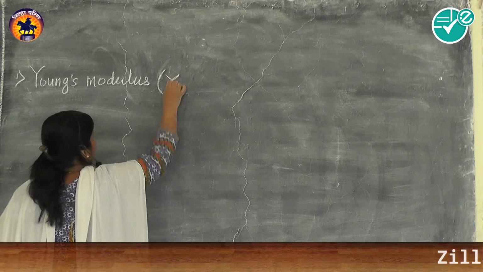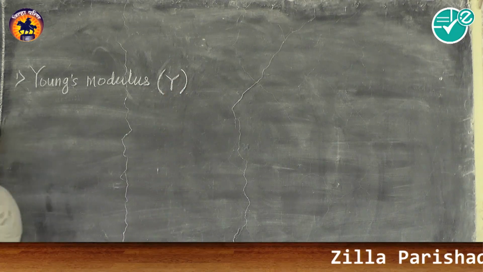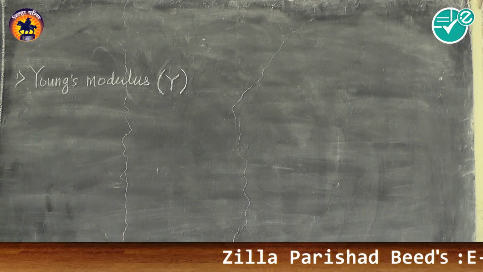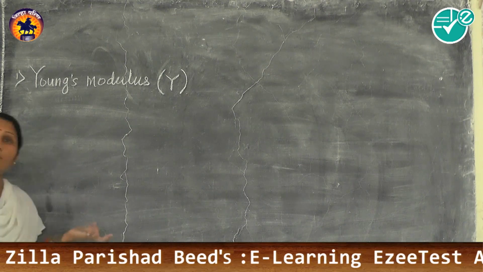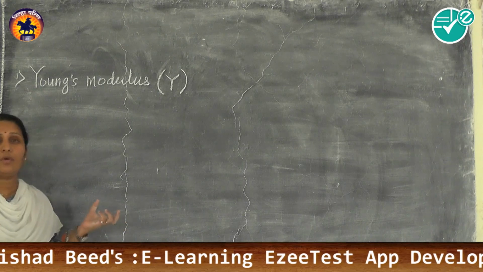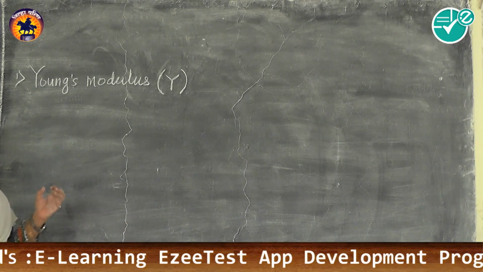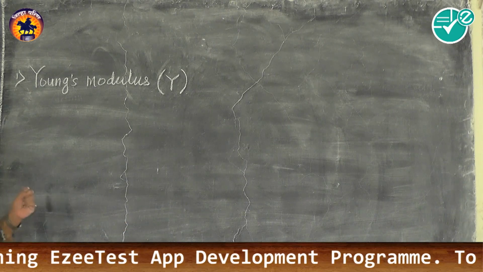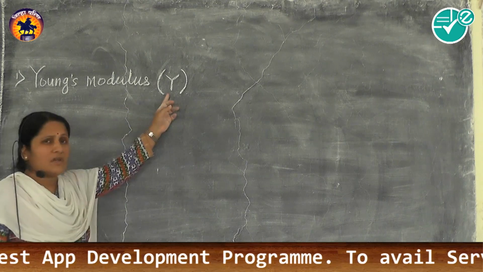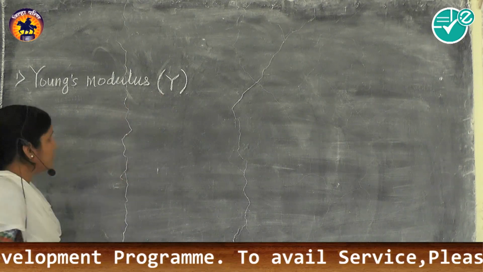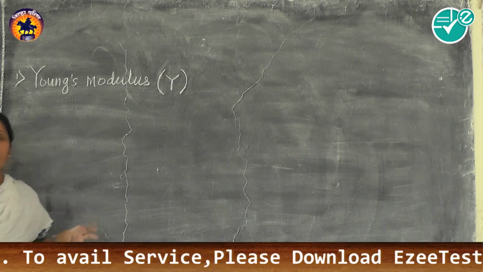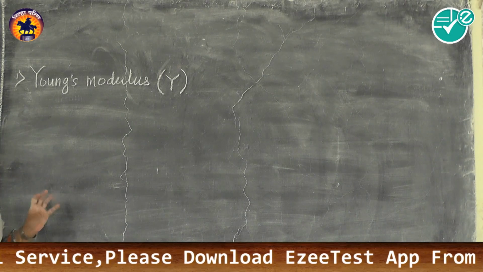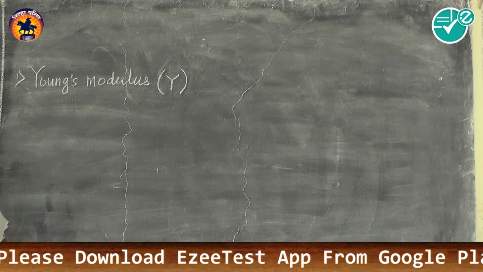It is represented by symbol Y there. Now symbols for these terms are different in different books, so we should only concentrate on the concept. Symbols are different in different books there. So what is Young's modulus now? Actually when deformation is in length, the modulus of elasticity is called Young's modulus.